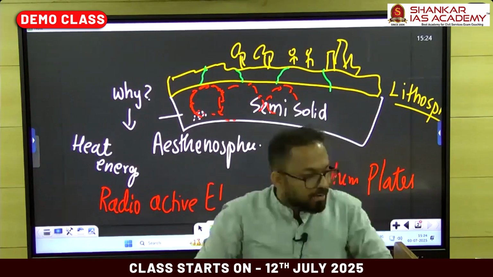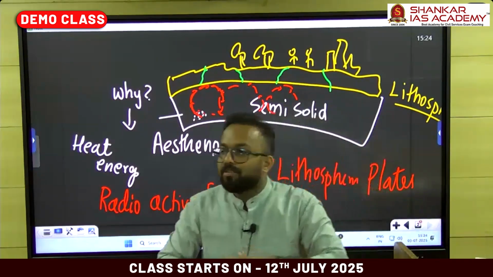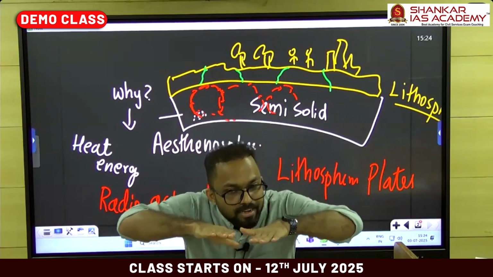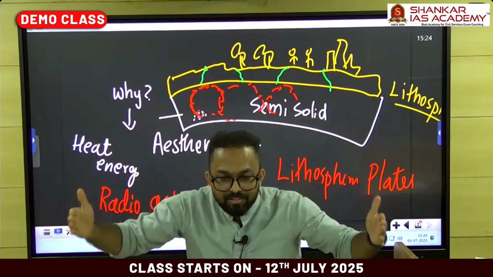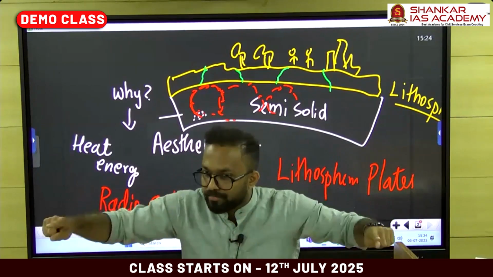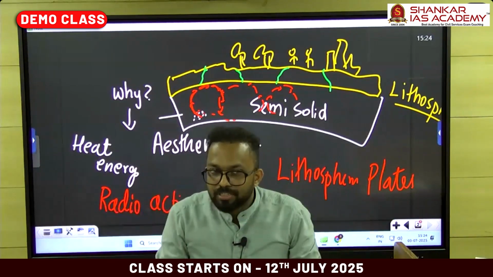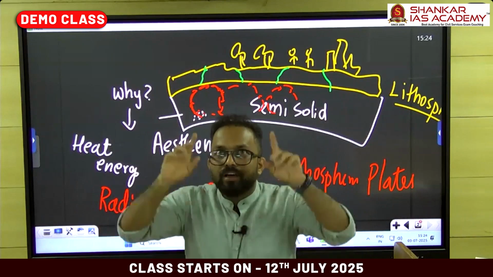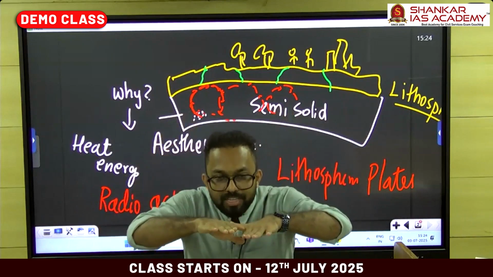So here I'll make it clear. The asthenosphere, where we have the semi-solid materials, is like a lake full of water. And think about this: there is a lake and I'm putting a lot of thermocol sheets over the lake water.